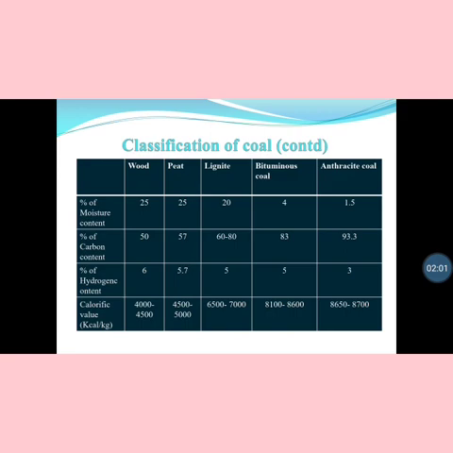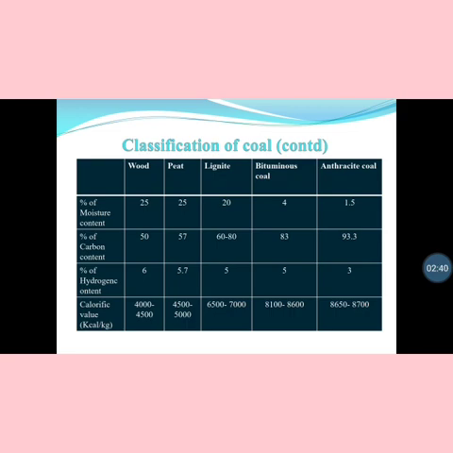In wood the moisture content will be 25%, percentage of carbon 50%, percentage of hydrogen is 6%, and calorific value is 4000 to 4500 kilocalorie per gram. Next is peat. Percentage of moisture is 25%, carbon content is 55%, hydrogen percentage is 5.7, and its calorific value is 4,500 to 5,000. Peat is dark brownish in color.